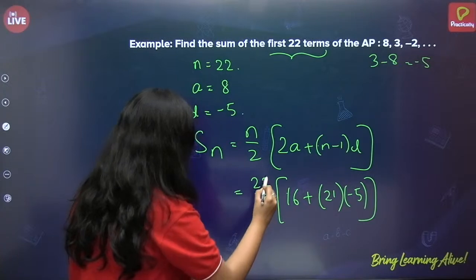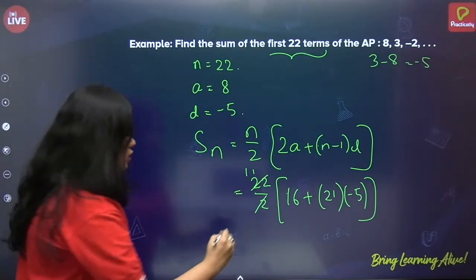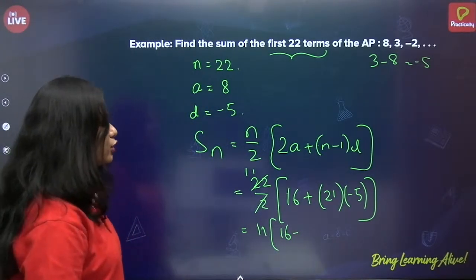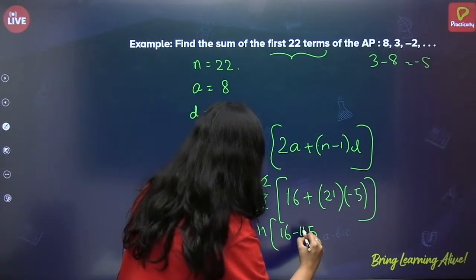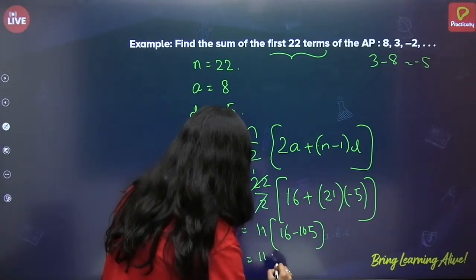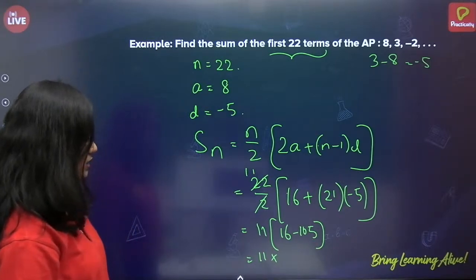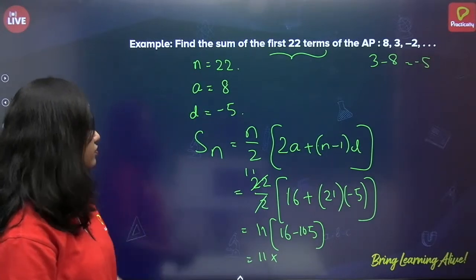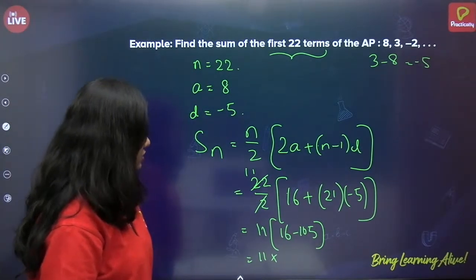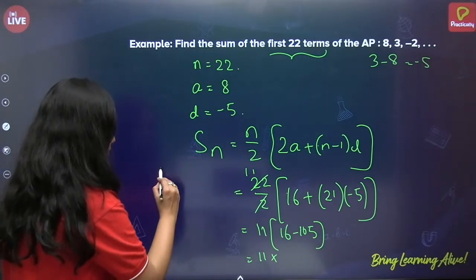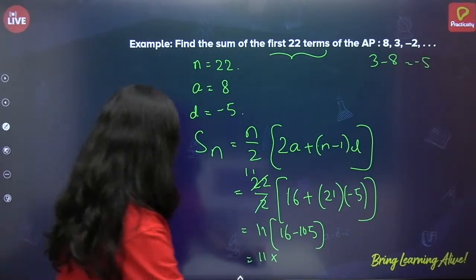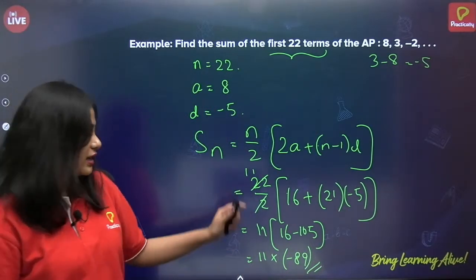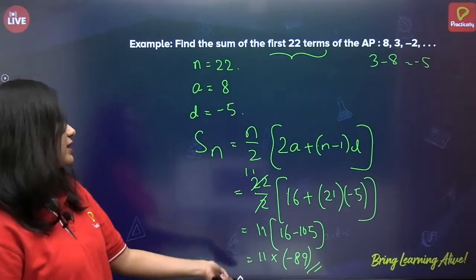Now 22 by 2 is 11, correct? So 11 of 16 minus 21 into 5. 5 ones are 5, 5 twos are 10, so that is 105. So it is 11 into 105 minus 16, which is 89, correct? So 11 into 89, if you solve this, you'll get the answer. I'm not doing the complete multiplication here.